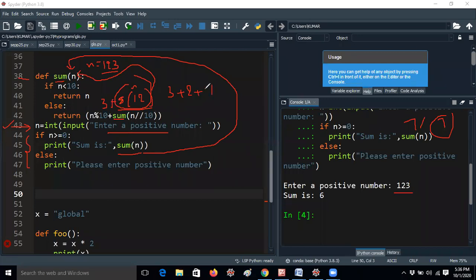But it will check in sum of only. That means the function will be written, the value will be written like sum of only. Now the value 1 will be transferred into small n. That means small n is now 1. 1 less than 10, condition true, return n, that means return 1. That means 3 plus 2 plus 1, that is 6. So very easy logic, guys. I hope everyone understands.